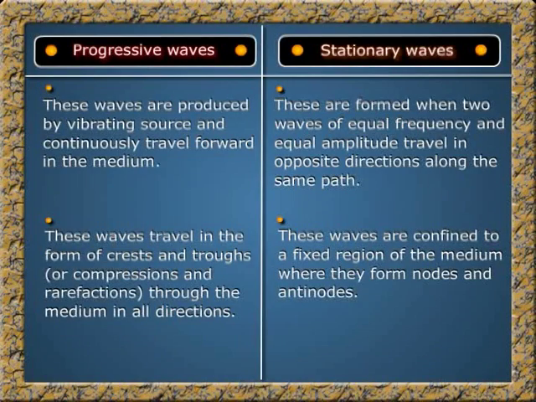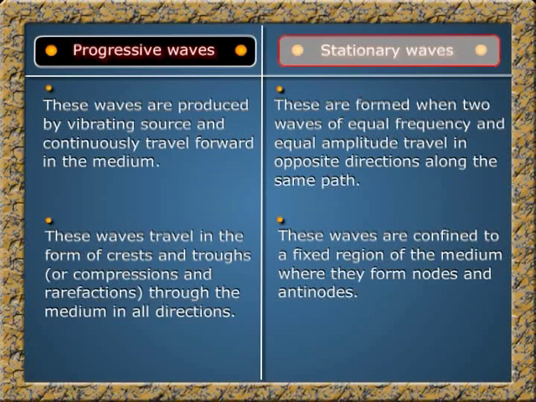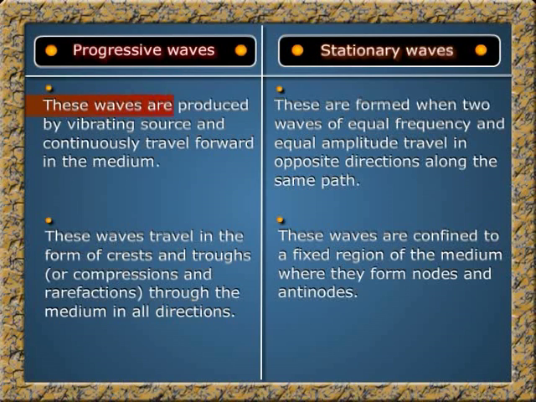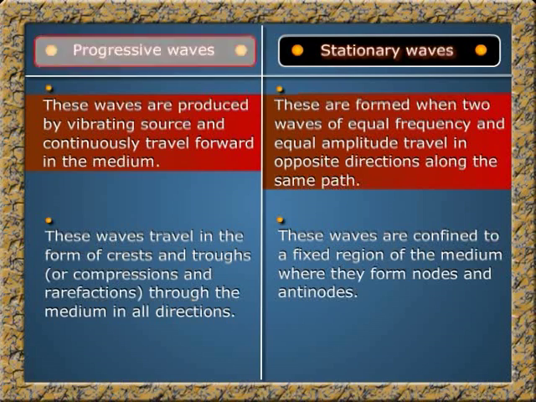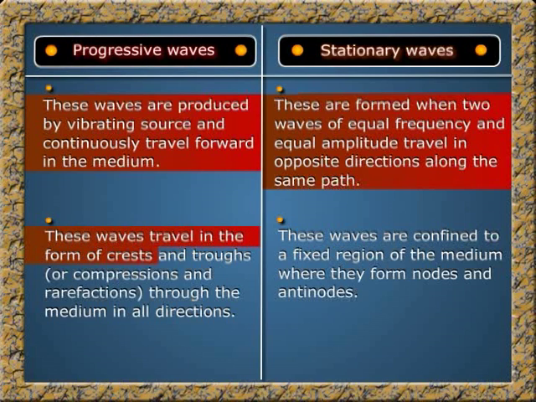Let us look at the difference between progressive waves and stationary waves. Progressive waves are produced by a vibrating source and continuously travel forward in the medium. Stationary waves are formed when two waves of equal frequency and equal amplitude travel in opposite directions along the same path. Progressive waves travel in the form of crests and troughs, or compressions and rarefactions, through the medium in all directions, whereas stationary waves are confined to a fixed region of the medium where they form nodes and antinodes.